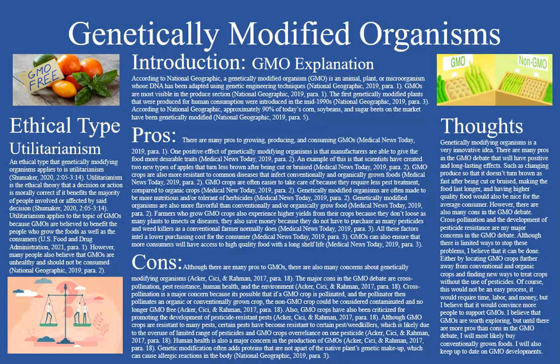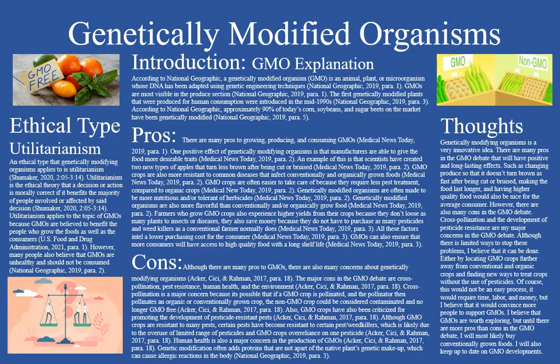GMOs also have been showing positive impacts outside the United States. The United States has been working with other countries to use genetic engineering to improve basic foods that make up a large portion of a person's diet, such as growing GMO eggplants in Bangladesh that are resistant to insects. Farmers there are now earning more and are less exposed to pesticides. All of these pros make a strong argument in the GMO debate.